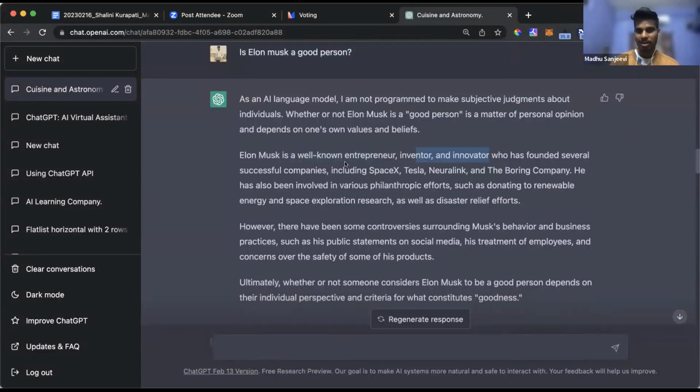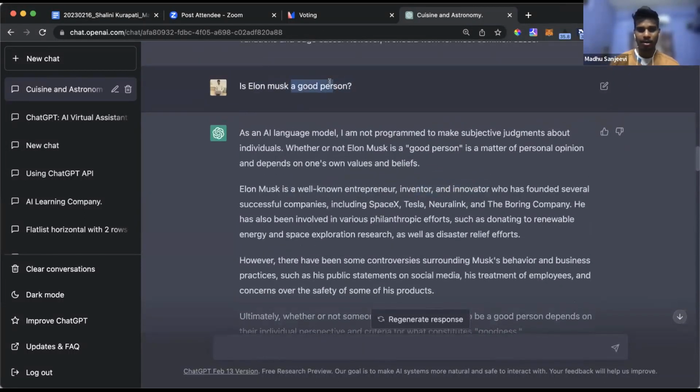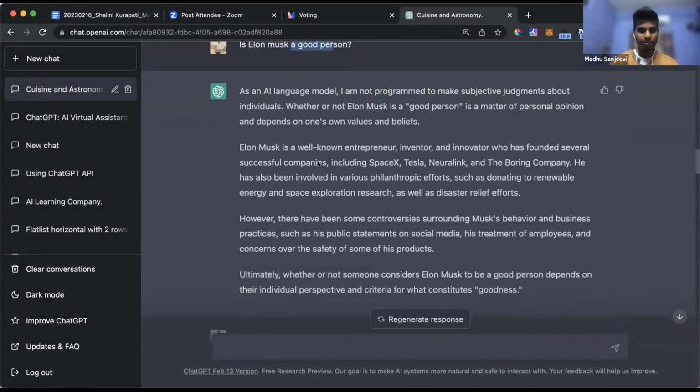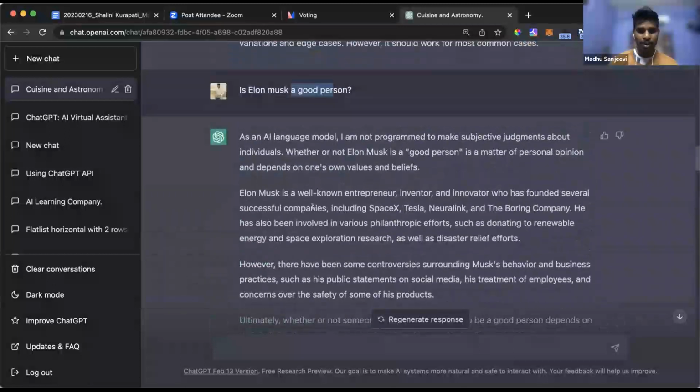But it doesn't really generalize it. It's not a good person, it's not a bad person. It doesn't really generalize it. That means it understands that human beings really don't want to generalize that kind of stuff. So that's cool anyway. So that is one kind of question.